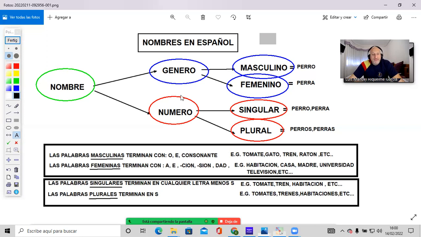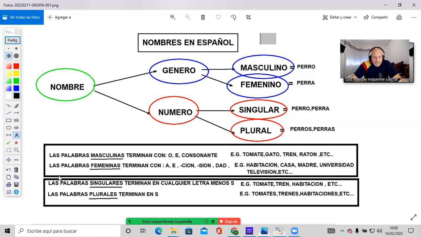Now that we know that nouns will always be either masculine or feminine, singular or plural, and we can always put them in one of those categories, we have to have a look at the rule that there is behind that. How do we know when a noun is male or female, singular or plural?